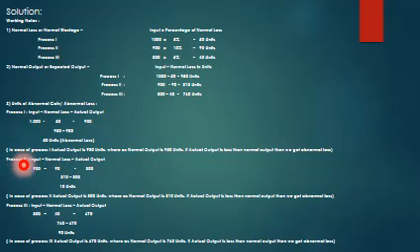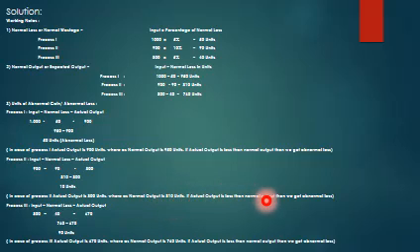Similarly, process 2: input minus normal loss minus actual output, 900 minus 90 minus 800. 900 is the input, 90 is the normal loss, actual output is already given in the problem, 810 minus 800, 10. In case of process 2, actual output is 800 units, whereas the normal output is 810.